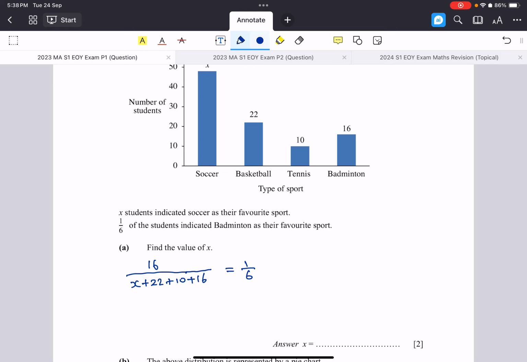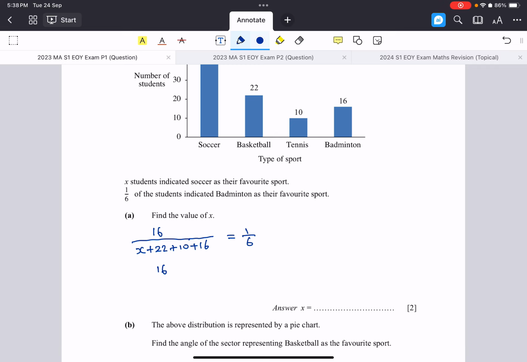Okay, so from here, let's simplify this. So 16 over 96, right? 22 plus 10 plus 16 is 48.